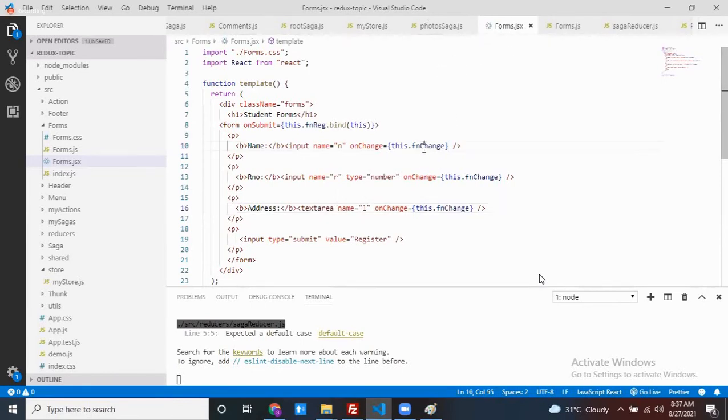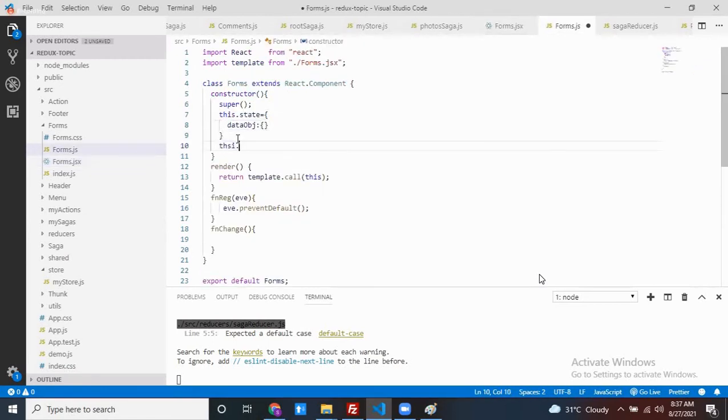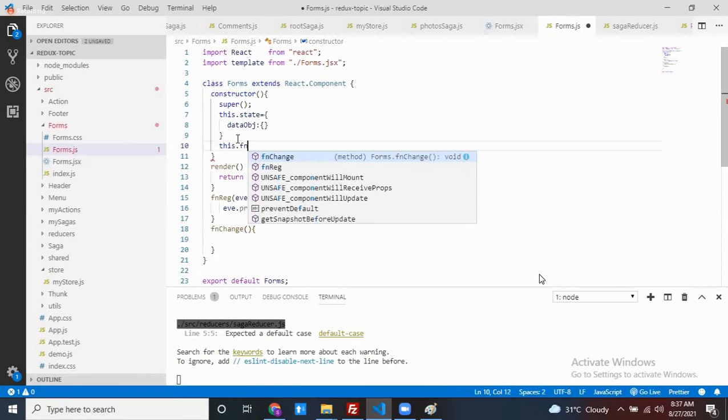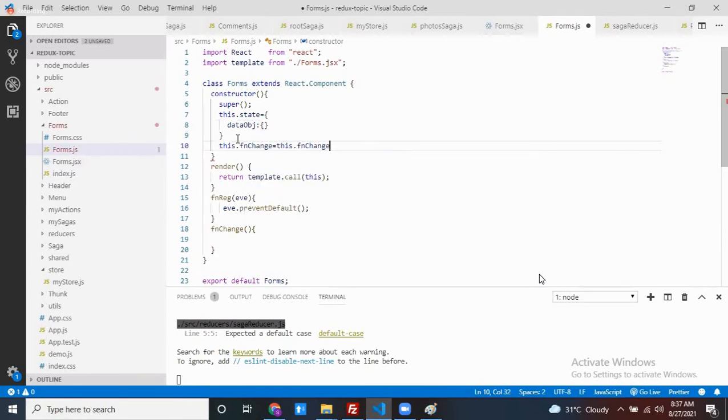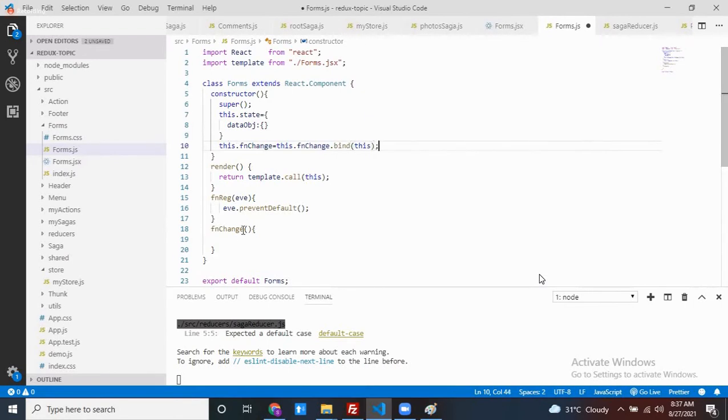Now, if you trigger this event, come to your form.js. First of all, this dot function change can be bound to my current object. Why? Because I want to use my current object inside this function change. Any event you trigger, you can get it as an event object.